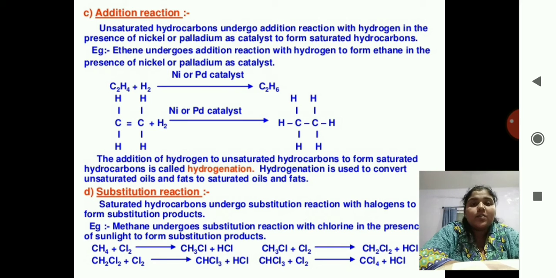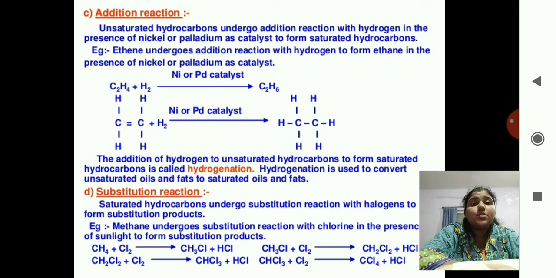The hydrogen atoms were not there in the reactant, and then the two hydrogen atoms came in the product. So the addition of hydrogen to unsaturated hydrocarbons to form saturated hydrocarbons is called hydrogenation. Hydrogenation is used to convert unsaturated oils and fats to saturated oils and fats.